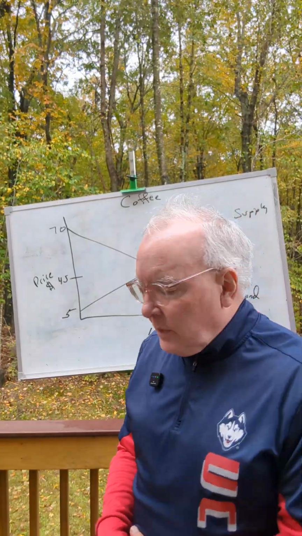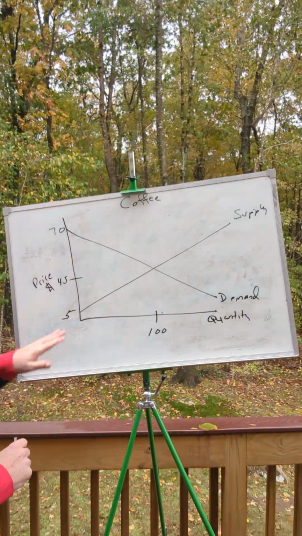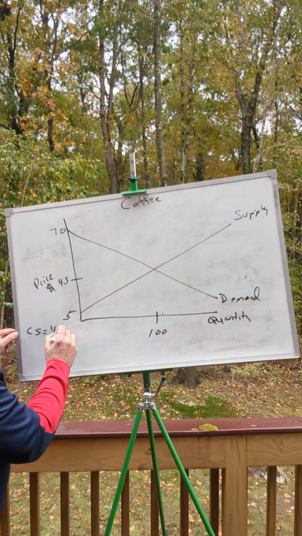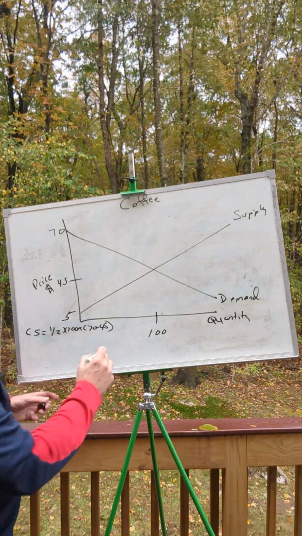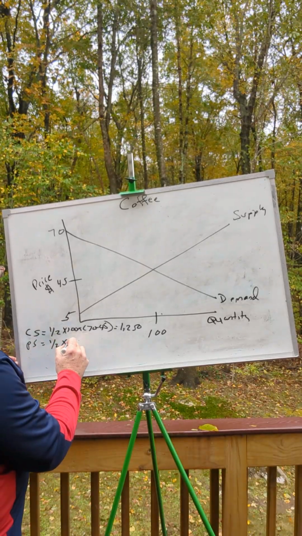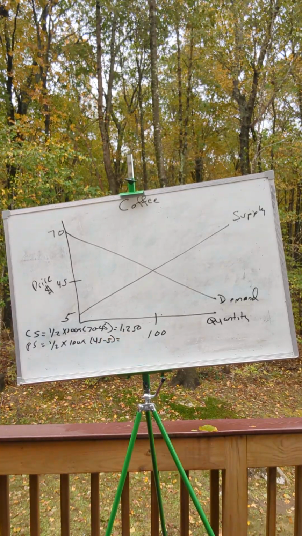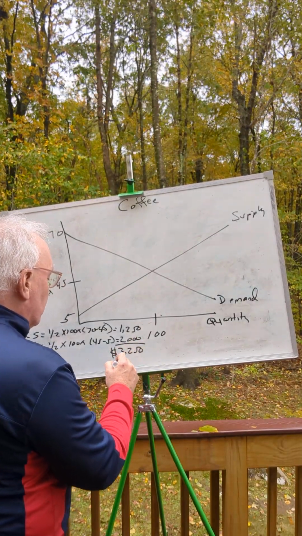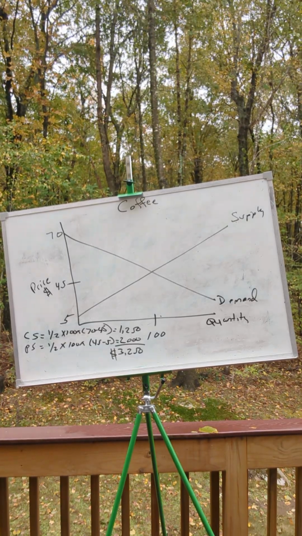and we can imagine a country in autarky that is producing and consuming coffee. And so if this is the supply curve and the demand for coffee, the equilibrium quantity would be 100, the equilibrium price would be 45, and we can calculate the consumer surplus, 1/2 times 100 times 70 minus 45, which will get us 1,250, and a producer surplus, 1/2 times 100 times 45 minus 5, which would get us a producer surplus of 2,000 and a total surplus of $3,250.